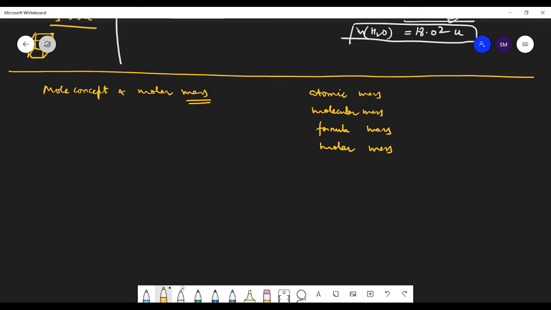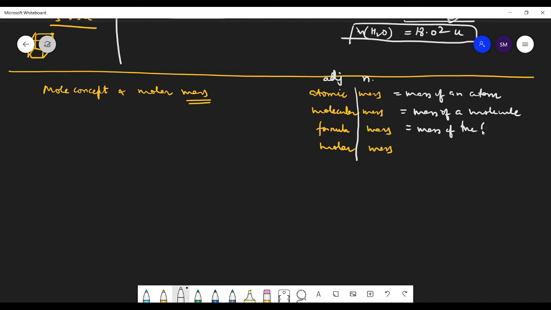So these are the adjectives. They tell you what mass they are talking about, and this mass is the noun. Atomic mass means mass of an atom. Molecular mass, mass of a molecule. Formula mass, mass of the formula unit. Molar mass, mass of 1 mole.